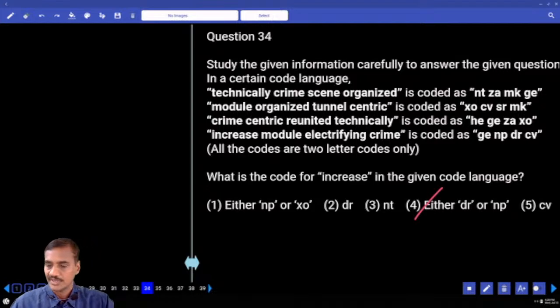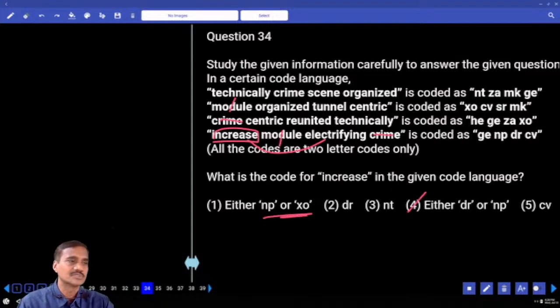Then 34. Increase. Now we need to find out the code to the word increase. Increase is in the fourth one, and nowhere else. Then next one, module is common. Electric and electrifying, are they common? No. Electrifying is there? No. Crime is common, isn't it? Yes. So 2 words are left over. Obviously 2 codes will be left over. The 2 codes are NP or XO. Here XO is not there, so this will be the answer.